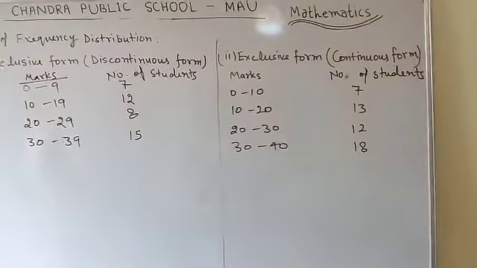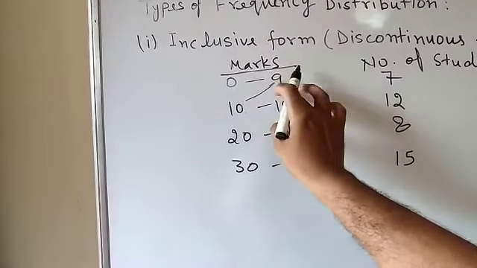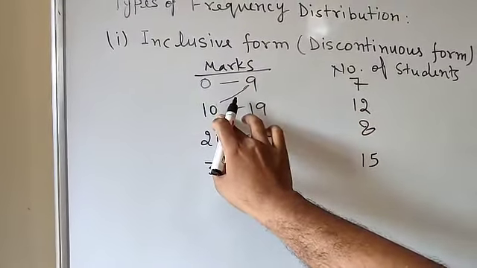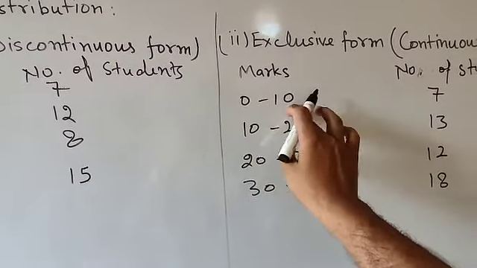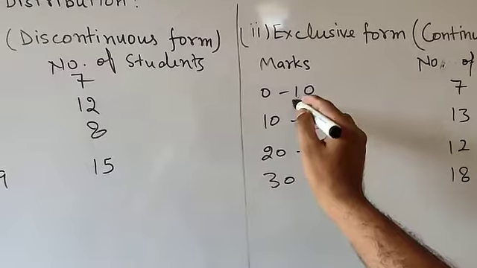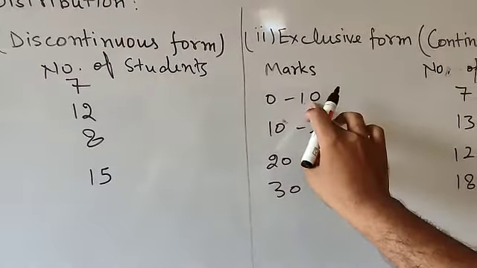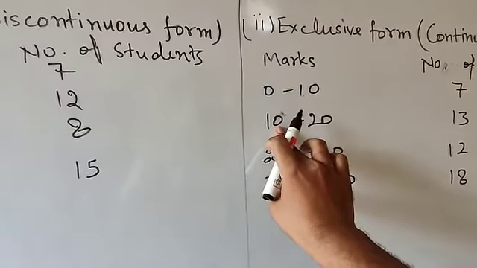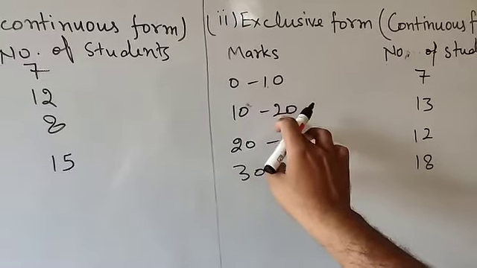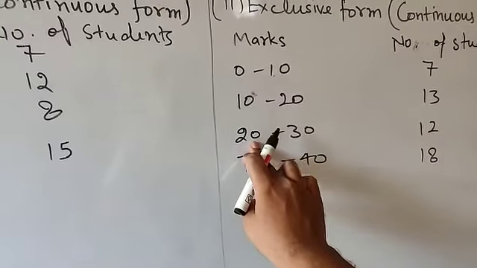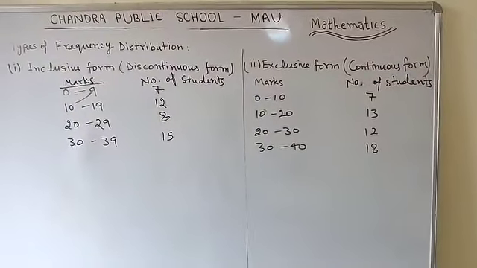So what is the difference between both? Here you are going to find there is the difference of 1, it is completed up to 9 and the next one starts from 10, and in the exclusive form you are going to get 0 to 10 and next it is started from 10, there is no gap. So that is called the continuous form. If the upper limit of the previous class becomes the lower limit of the next class, that is called continuous. Here 10 to 20, here it is completed up to 20 and it is started from 20. So that is the discontinuous form and continuous form.